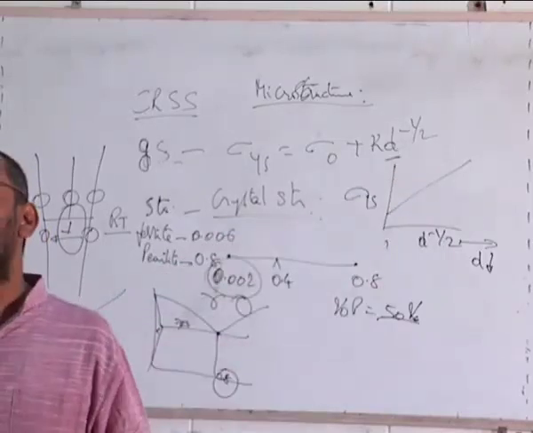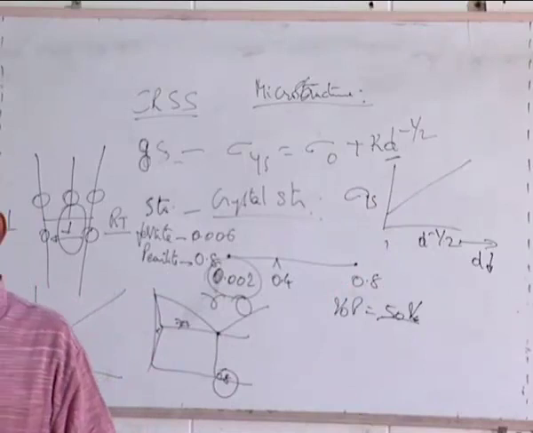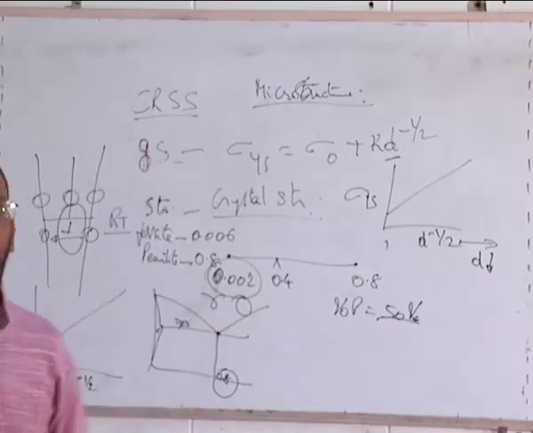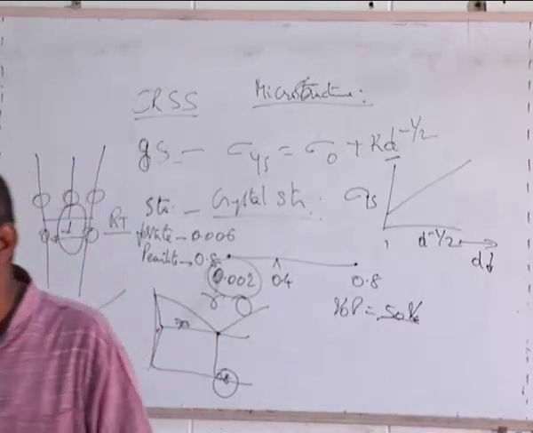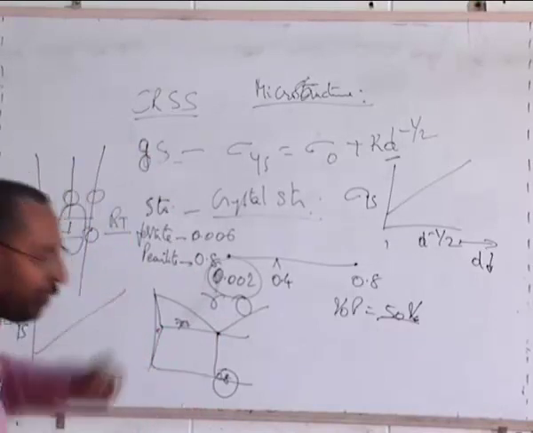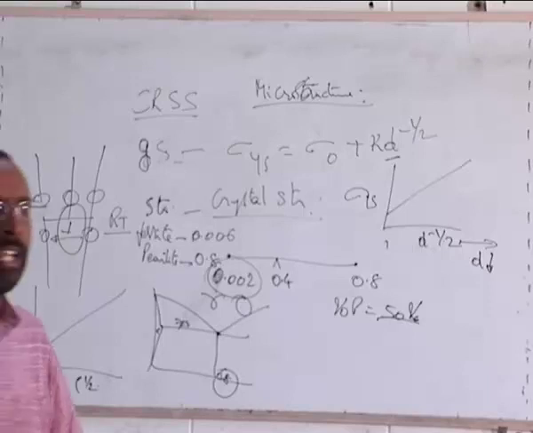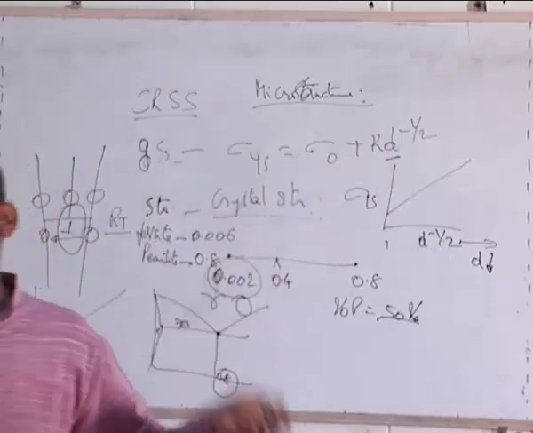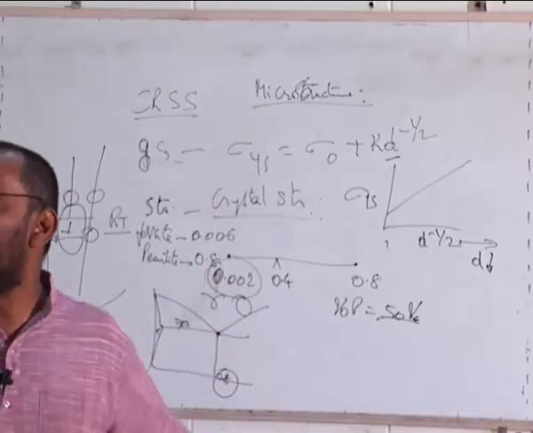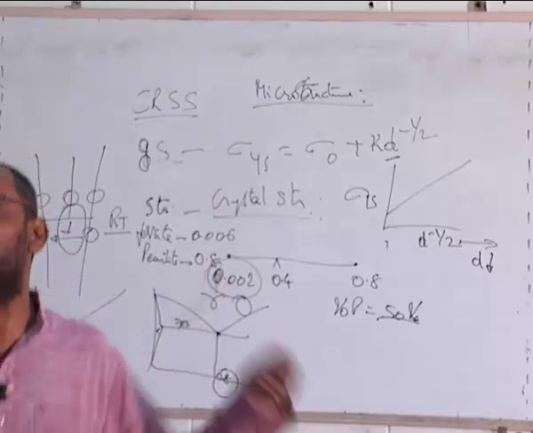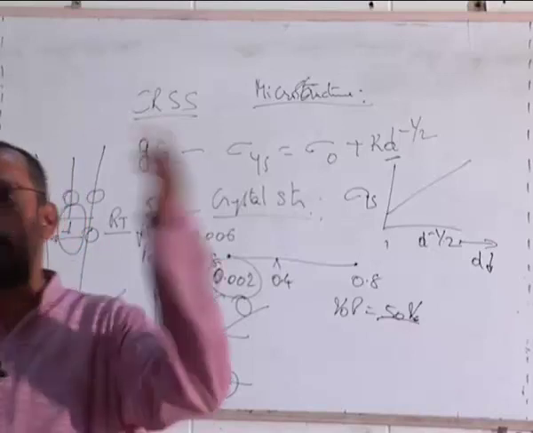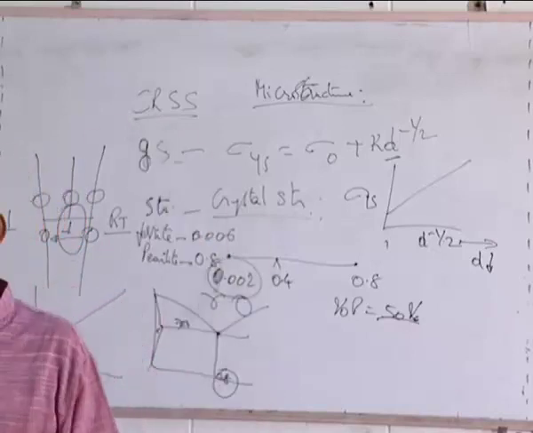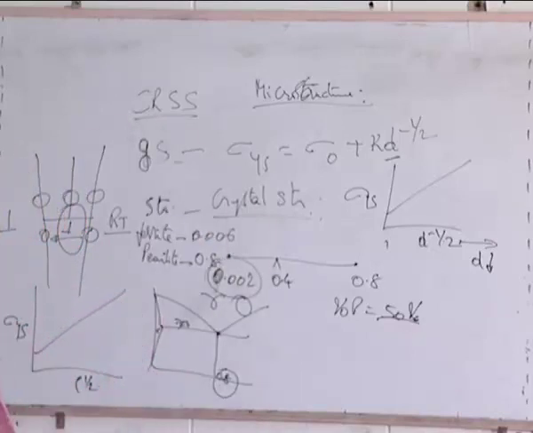If I am not following equilibrium, if I am doing a fast cooling, for example, if I take 0.4% carbon steel, quench it, what do I get? I get martensite. Do I see martensite in the phase diagram? No, I don't see it. Because it is obtained only on fast cooling, which is a non-equilibrium cooling, and I will not see it in the phase diagram because this is the equilibrium diagram. Whatever is obtained by non-equilibrium cooling, I will not see it in the phase diagram. So martensite will not be there in the phase diagram.